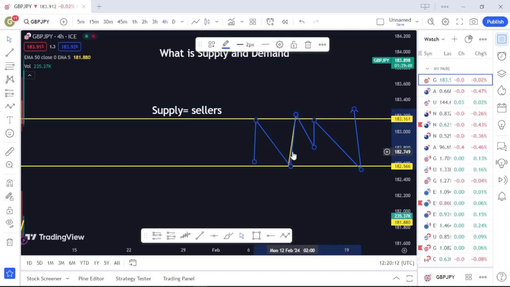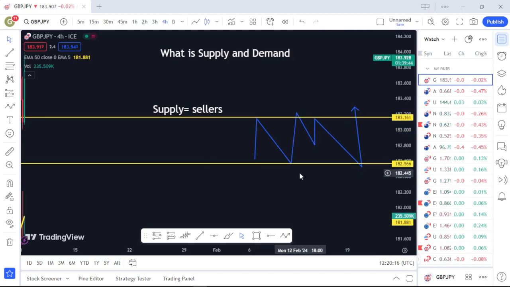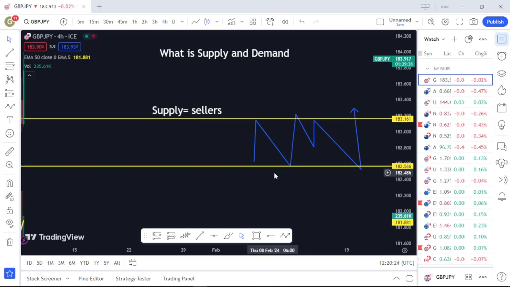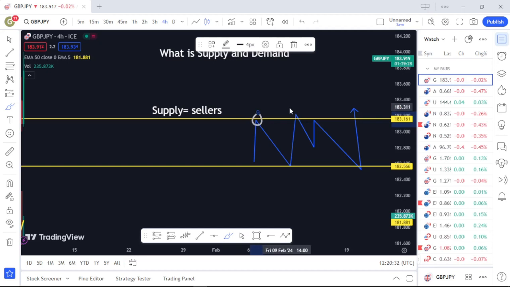Now, the relationship between supply and demand, from my own knowledge, is that multiple supply areas create a resistance area, and multiple demand zones create a support area. For example, take a look at this chart that I just drew here. Forget about any other thing for now. You can see that this area here has multiple touches: 1, 2, 3, and then 4. So this comes together to make it a resistance area.